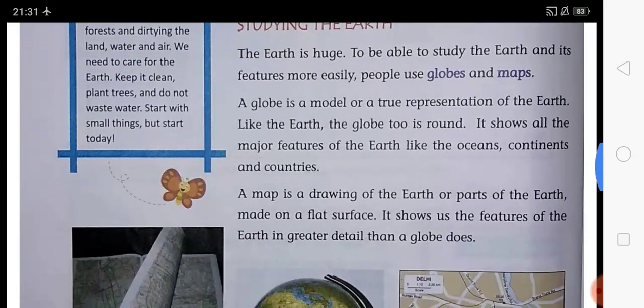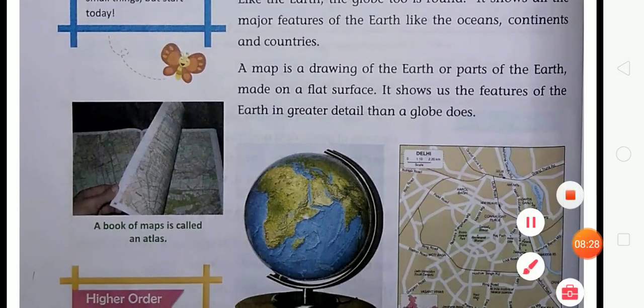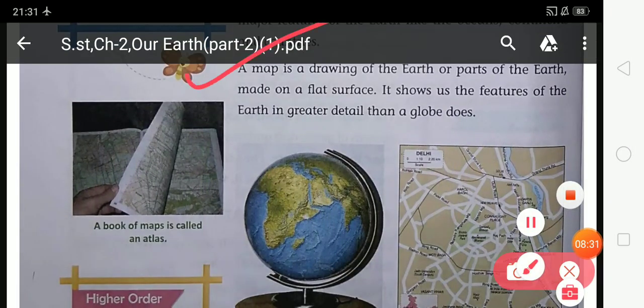Now look at the map. A map is a drawing of the earth or part of the earth. Students, when you draw the earth on a page, on a flat surface, then it is known as a map. It shows us the features of the earth in greater detail than a globe does. So a map tells us more than the globe, because it shows us the features of the earth in greater detail.